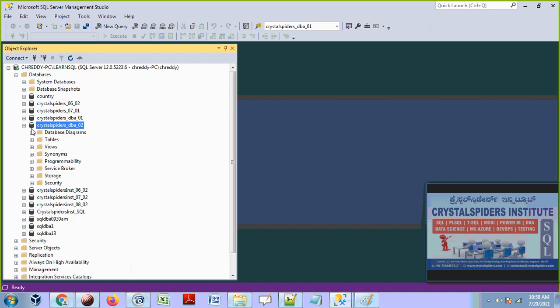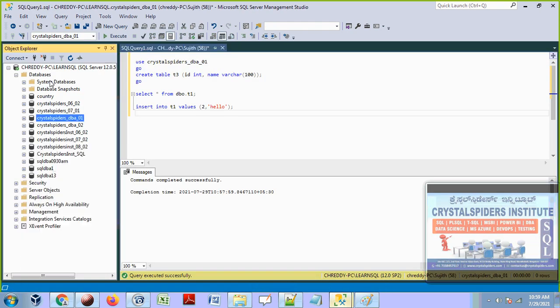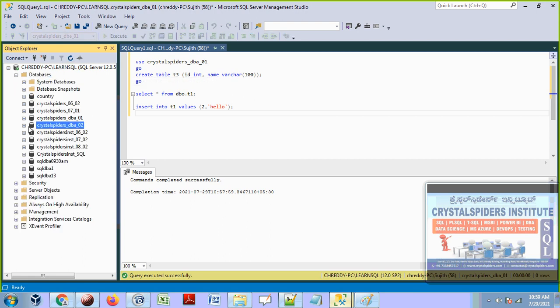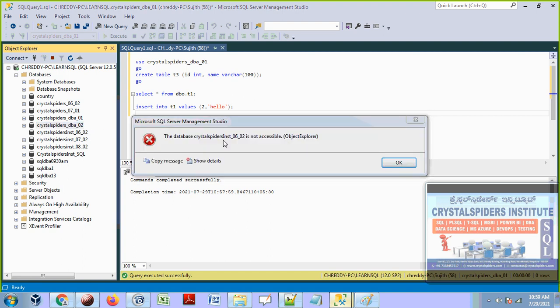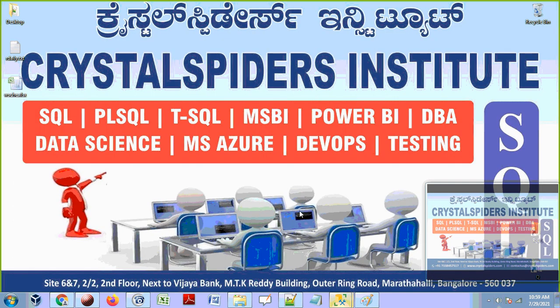So now Sujit is able to access the DBA02 database also. See that. And when he is trying to access other databases, okay, he is CH Reddy, sorry. Go to the Sujit window here. This is the Sujit window session, and go to the Sujit DBA02, he is able to access it. And when he is accessing the other database, he is unable to access. Okay, this is what, guys, granting the access to the user on the SQL server.